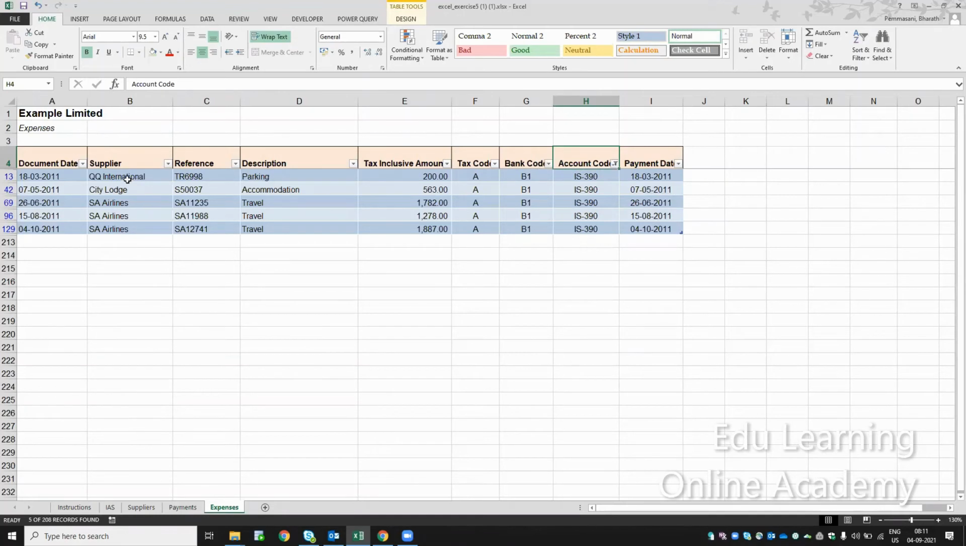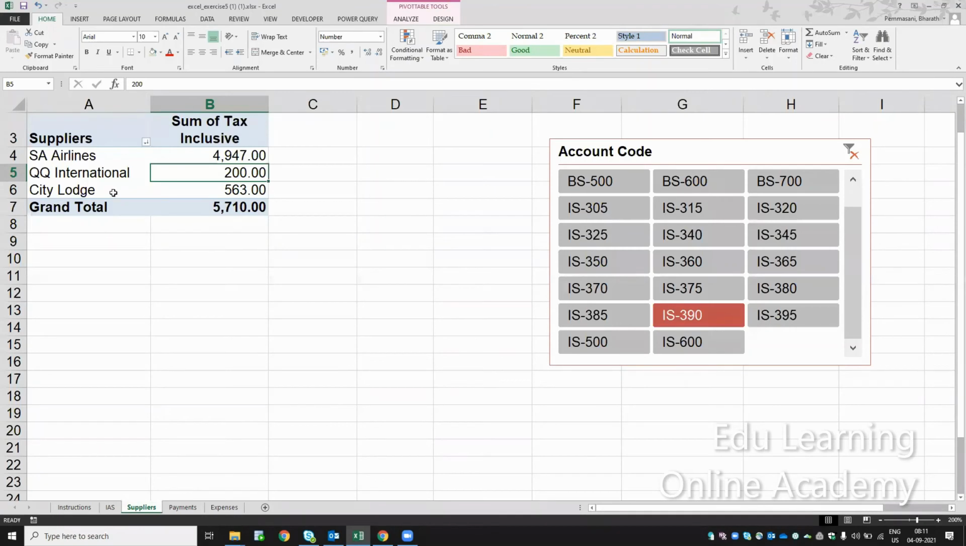How many suppliers are there? QQ International, City Lodge, and SS Airlines. So only 3 suppliers are there. For these 3 suppliers, the data is populating here in the supplier sheet: SS Airlines, QQ International, and City Lodge. Okay, so this is the slicer.